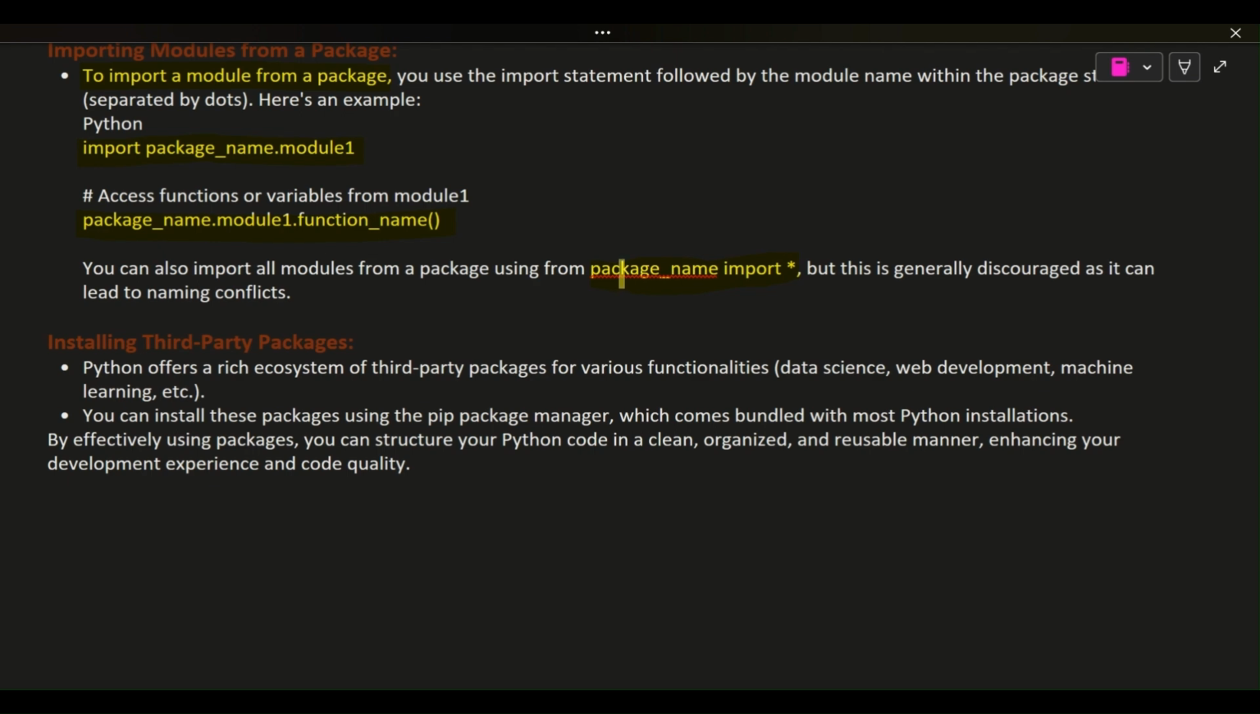Installing third-party packages. Python offers a rich ecosystem of third-party packages for various functionalities: data science, web development, machine learning, etc. You can install these packages using the pip package manager, which comes bundled with most Python installations. By effectively using packages, you can structure your Python code in a clean, organized, and reusable manner, enhancing your development experience and code quality.